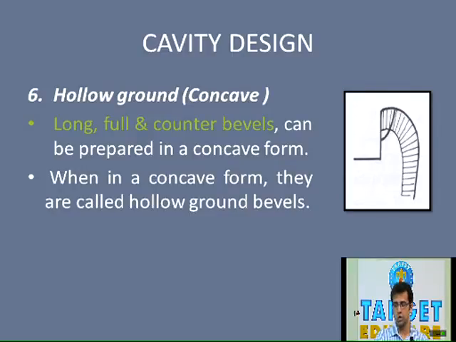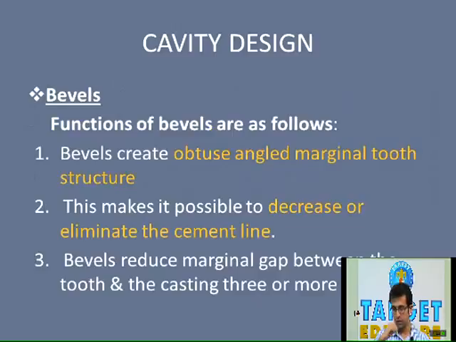Cuspal coverage contributes to the retention form. Primary function is retention form, whereas cusp capping is for the resistance form of the restoration. Now why is cusp capping done? So as to protect or support the weakened cusp. Now, as you can see in the figure, this has a gingival inclination facially and lingually.